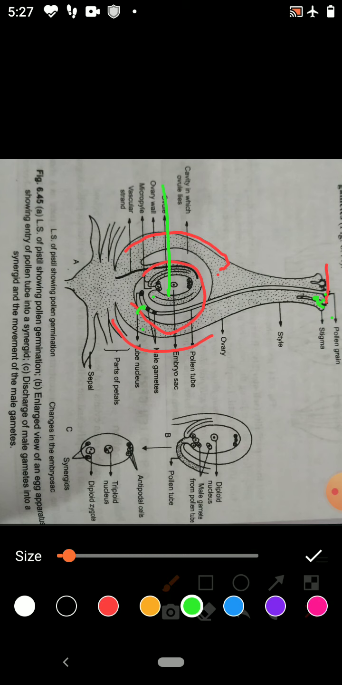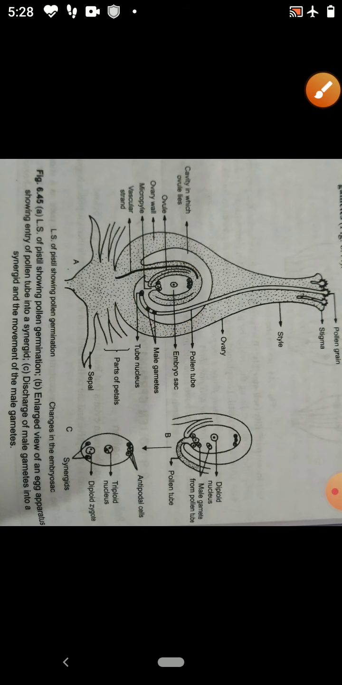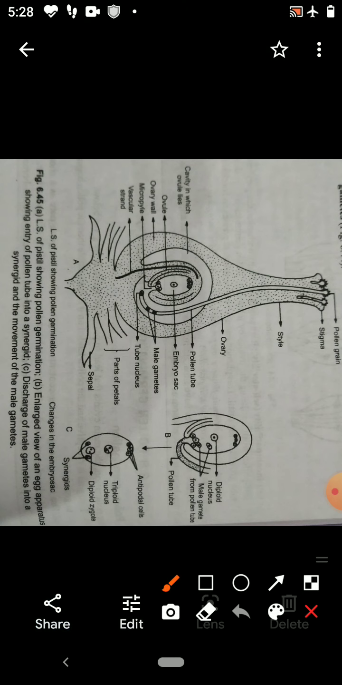If the right type of pollen grain has come on the stigma, then the pistil accepts that pollen and promotes post-pollination events that lead to fertilization. So now the next step will start, that is germination of pollen grain. So the pollen grain present on the stigma germinates, and there is growth of the pollen tube.